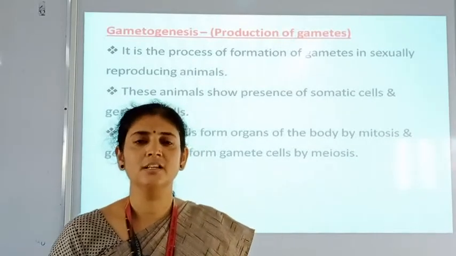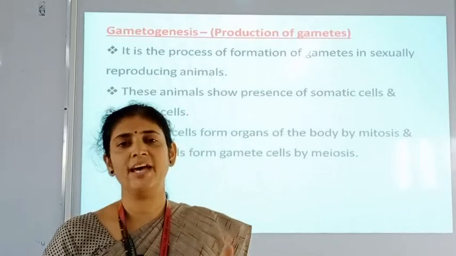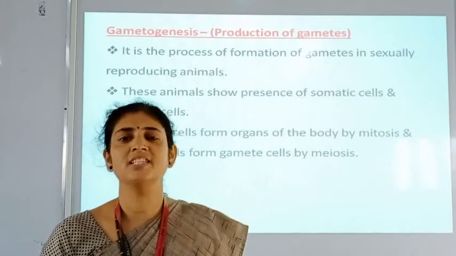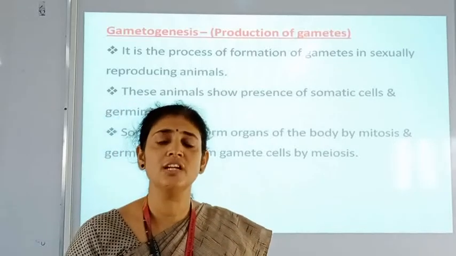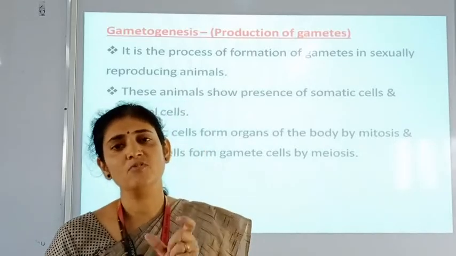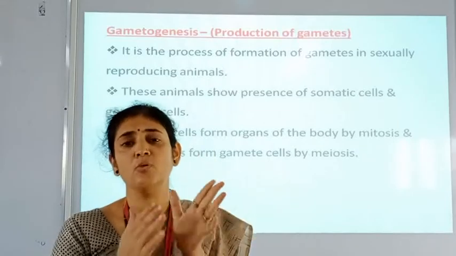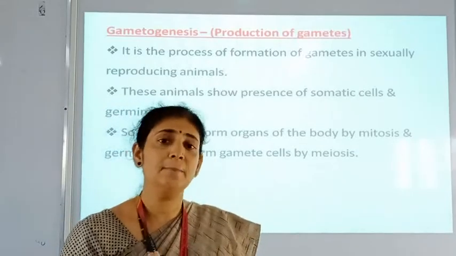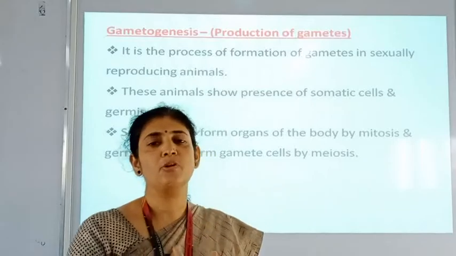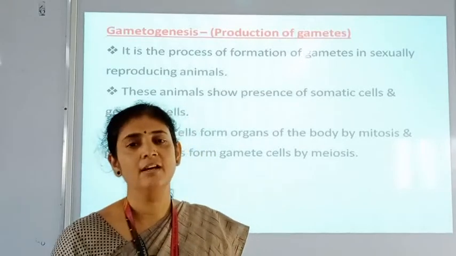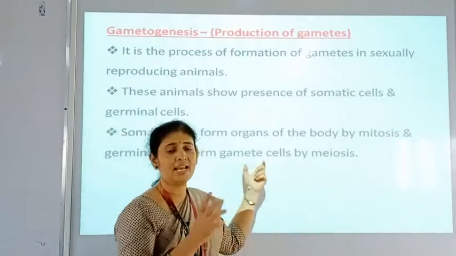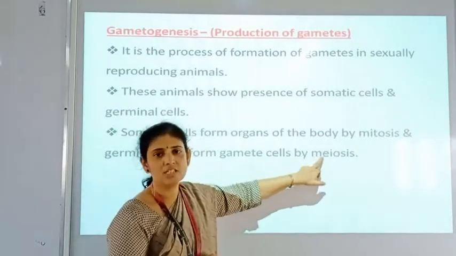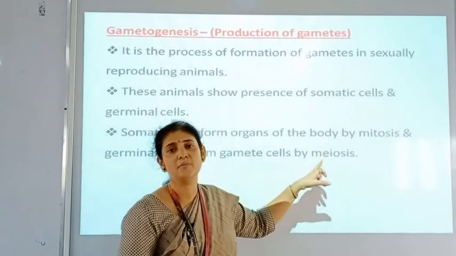In mitosis, one parent cell is divided into two daughter cells and the genetic constitution is the same. In meiosis, the parent cell forms four daughter cells and the chromosome number is reduced to half. Means a diploid cell produces haploid cells. The gametes are haploid, and the cell division taking place in those cells is meiosis.